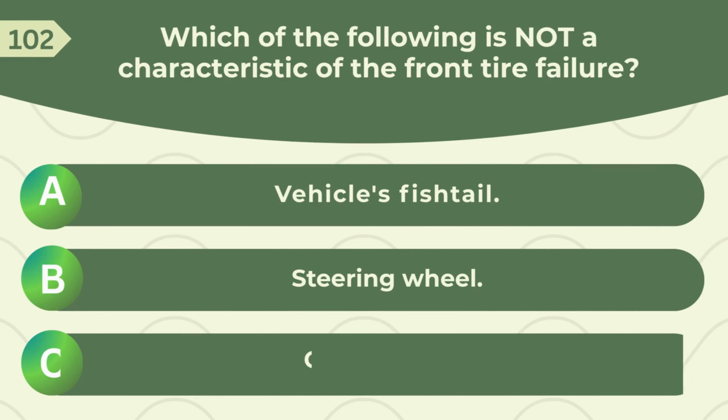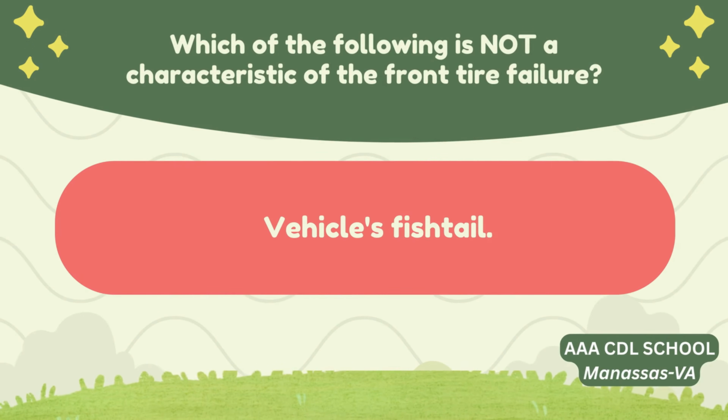Which of the following is not a characteristic of the front tire failure? A. Vehicle's fishtail. B. Steering wheel. C. Cold steering. Correct answer, vehicle's fishtail.